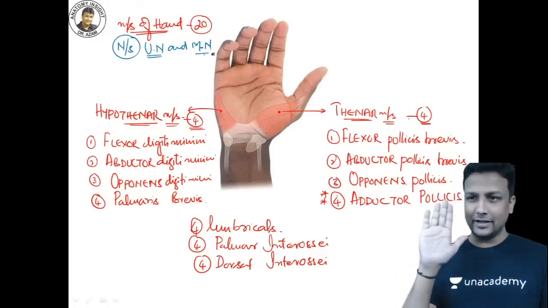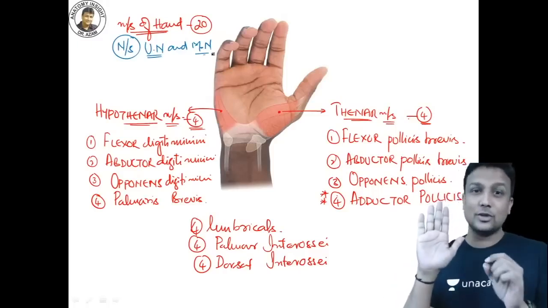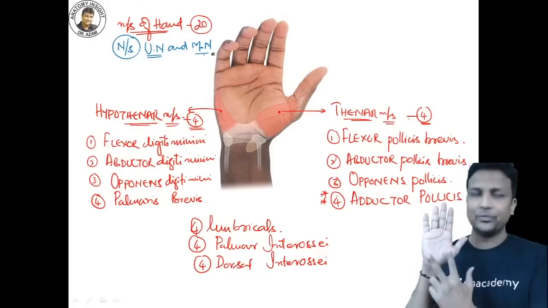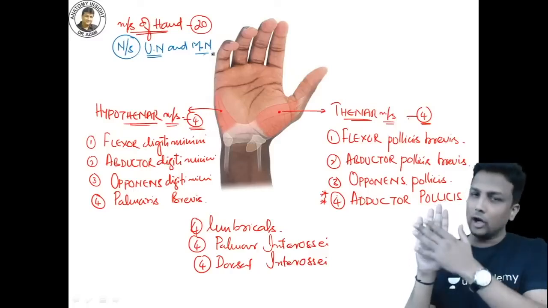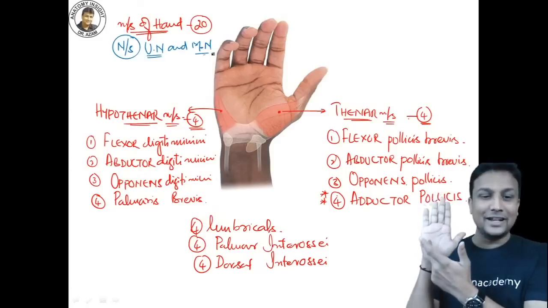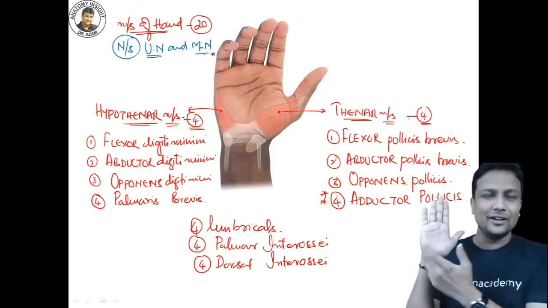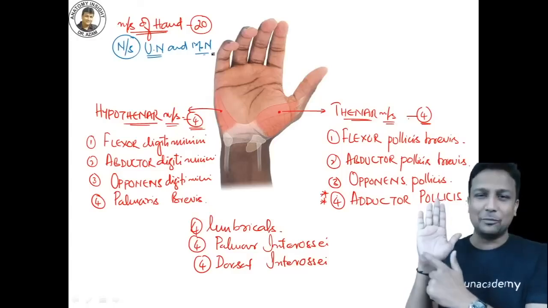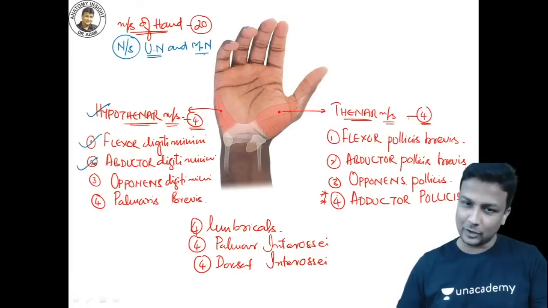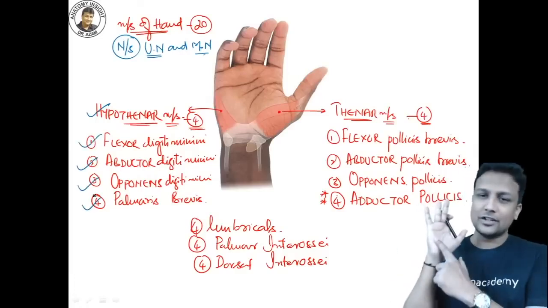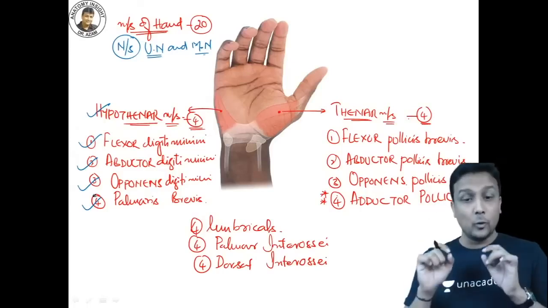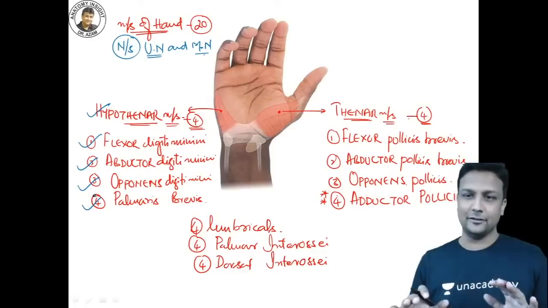And now my dear friends, within a few days you're having your exam. I think you all know very well that out of these 20 muscles of the hand, all of them will be supplied by the ulnar and median nerve. And the ulnar is going to come from where? It is going to come from the medial side, here. Without any doubt, it will be supplying the hypothenar muscles. So all the hypothenar muscles will be supplied by the ulnar nerve: flexor digiti minimi, abductor digiti minimi, opponens digiti minimi, and palmaris brevis. All of them will be supplied by the ulnar nerve.